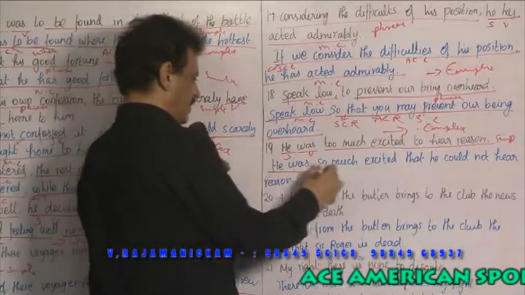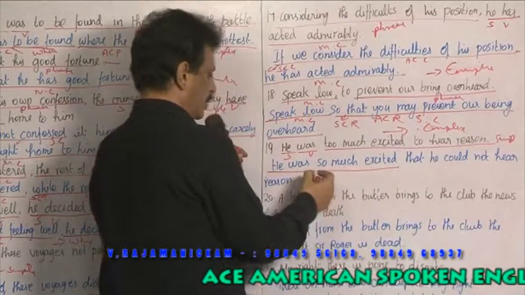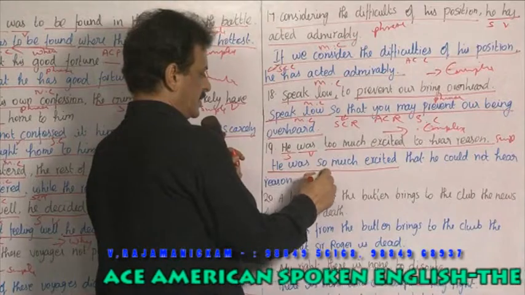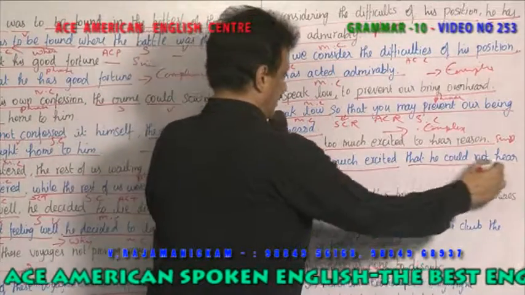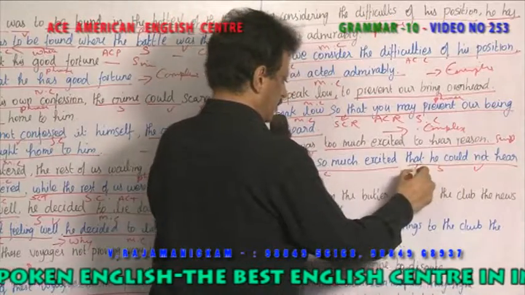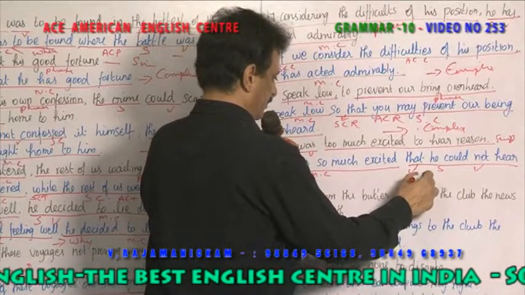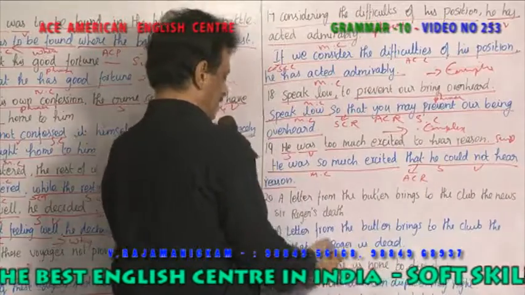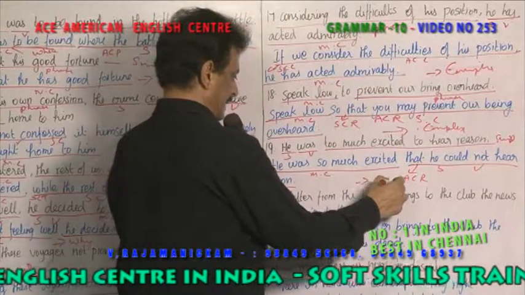He was so much excited. He was so much excited is the main clause. What is the result? That he could not hear reason. He is the subject, could not hear is the verb. This is an adverb clause of result, because that is there. So it becomes a complex sentence.